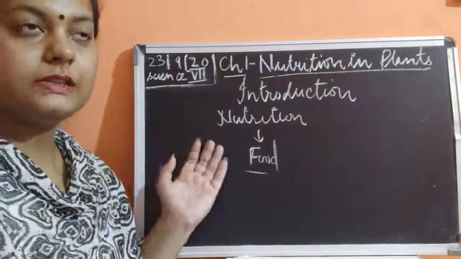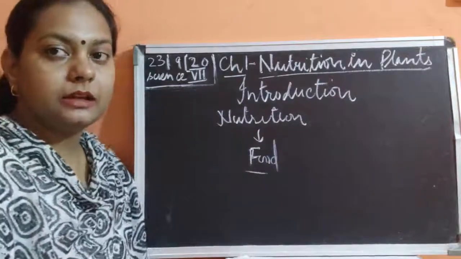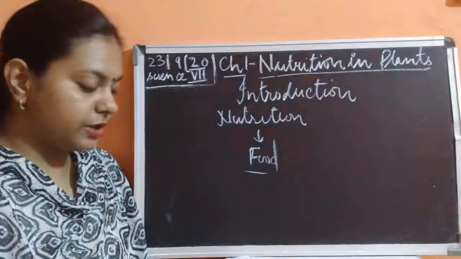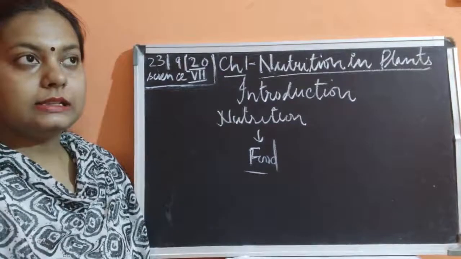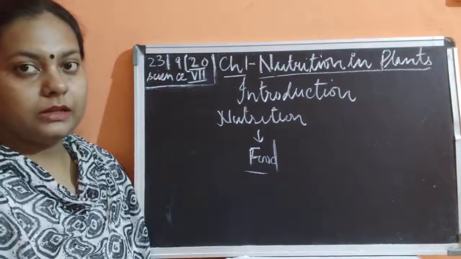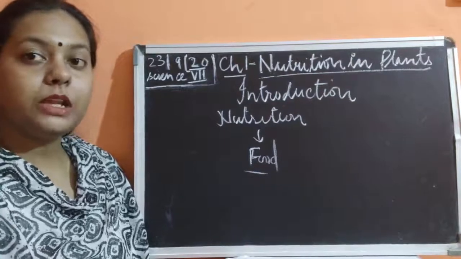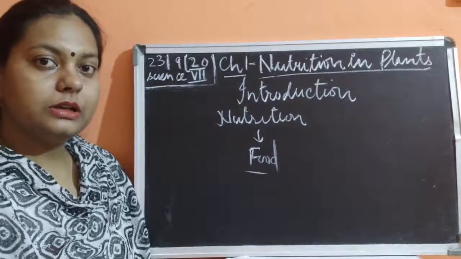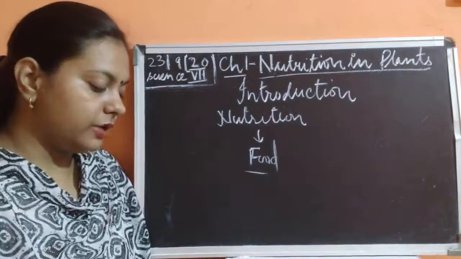Nutrition is a process by which an organism gains its energy. It is a process by which the different nutrients are synthesized and absorbed in the body of an organism. The body could be a plant, animal, insect, bird, any organism.